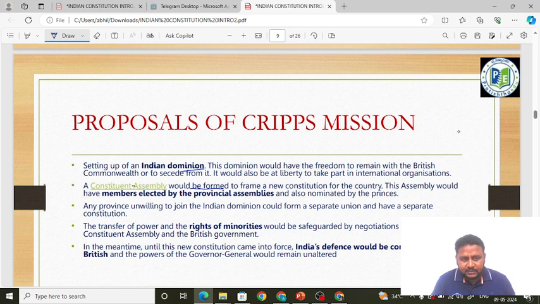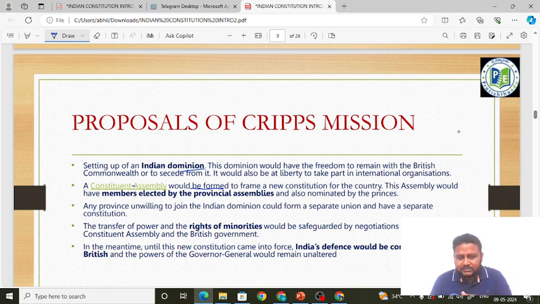This assembly would be having members elected by the provincial assemblies and also nominated by the princes. Okay, it is saying there will be a Constituent Assembly to frame the constitution. How will the people be selected to the Constituent Assembly? How the British Empire was divided, I will tell you in a further class. I will go into it later in the session. We will learn how the British Empire was divided.